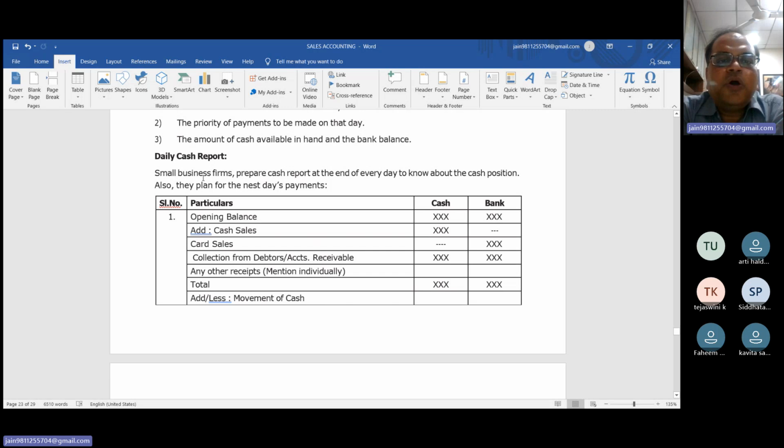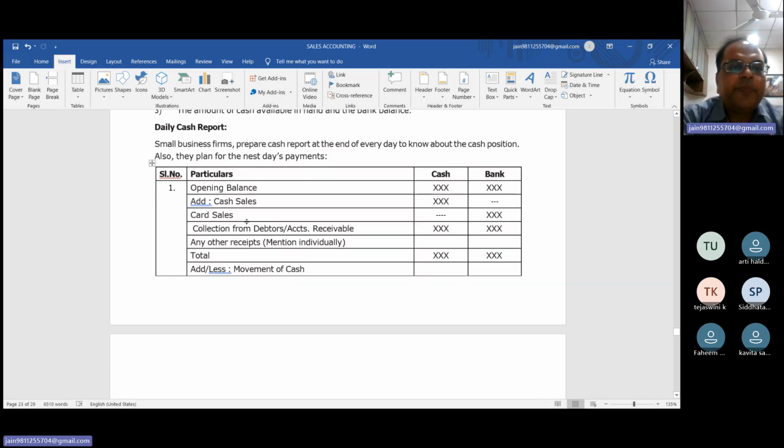What is written? A small business firm prepares a cash report at the end of every day to know the cash position, and also to plan the next day's payments. How will we prepare?